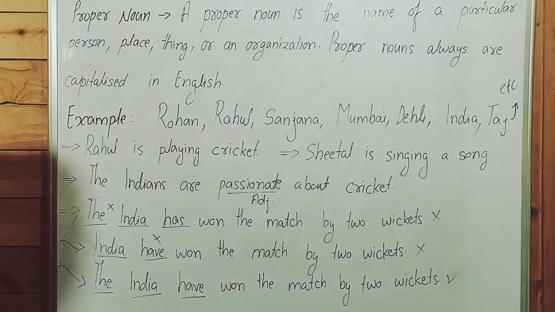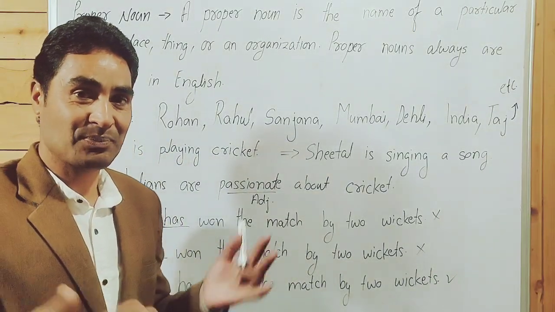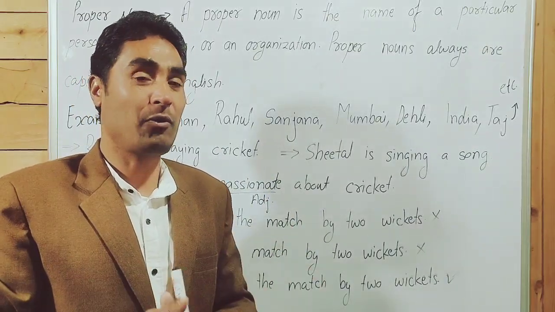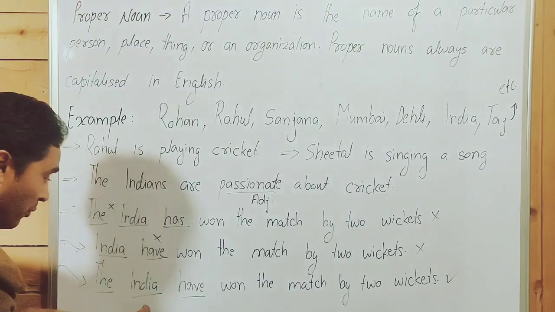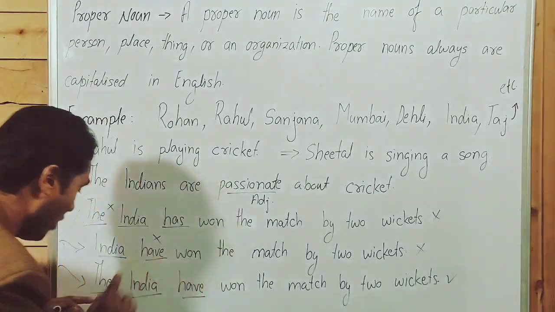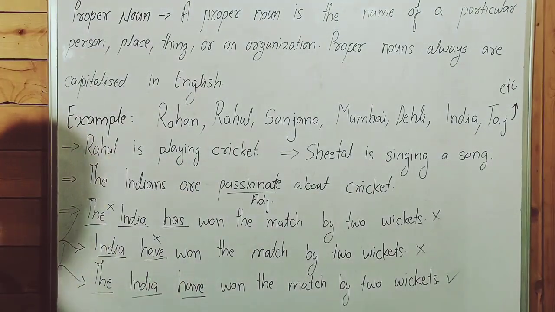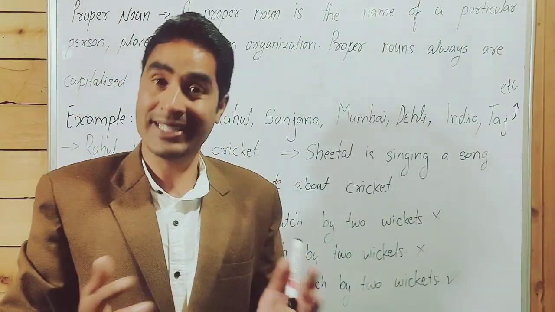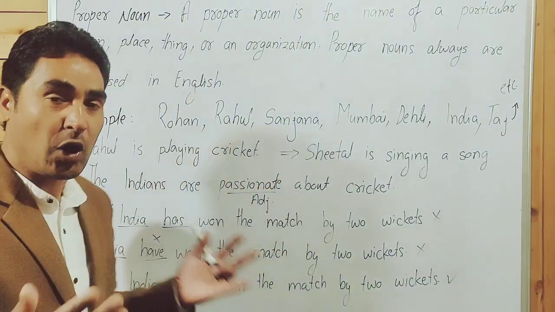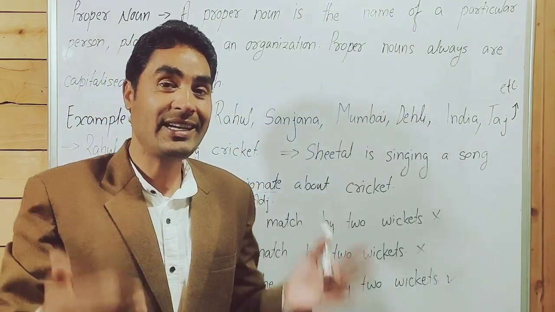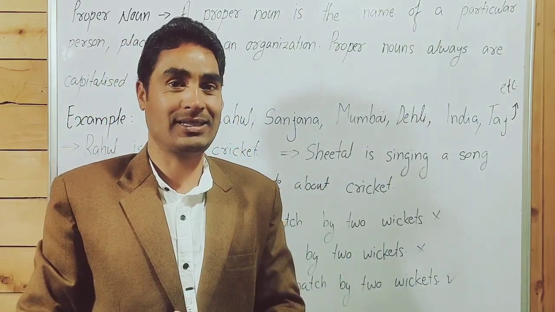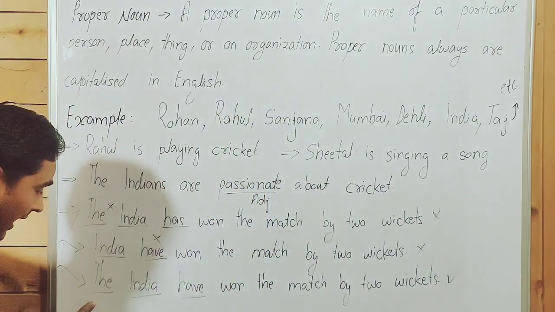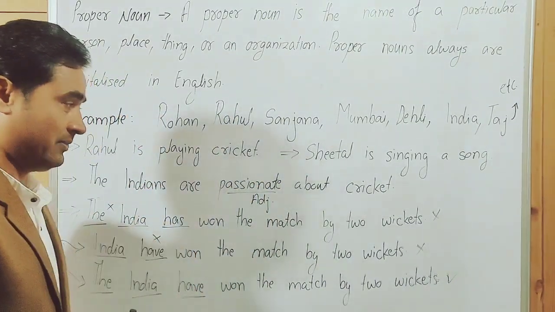When we talk about nationality, sports teams, we use plural form of a proper noun, and plural form takes plural verb and article before a proper noun. So that's why this sentence is correct. We are talking about the Indian team. Indian team have won the match. So that is, the India have won the match. Plural form, article, and after that plural verb.